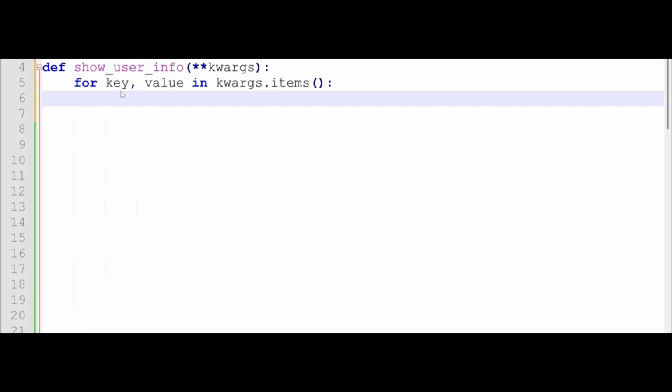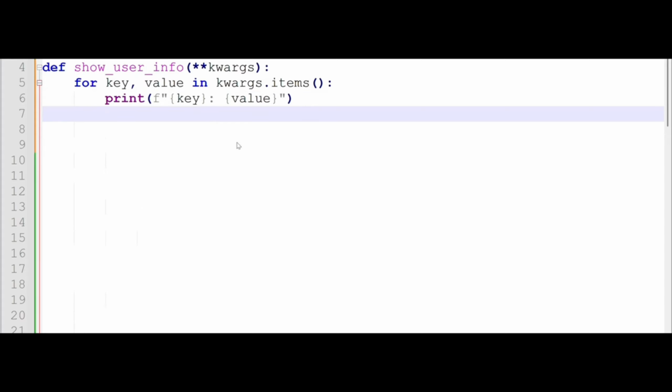So for key, value, a dictionary has a key-value pair. So for each key and value within the dictionary, we want to loop through the items. As we loop through the items, we want to print the results to the screen. So for each key-value pair, we want to print the result to the screen. So we call the function and pass the Python dictionary.